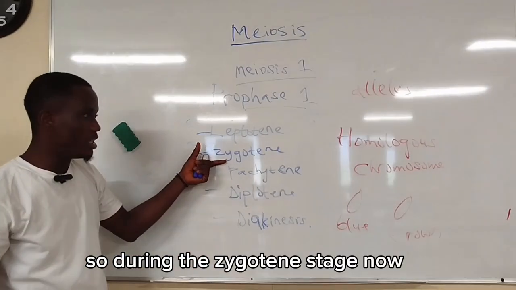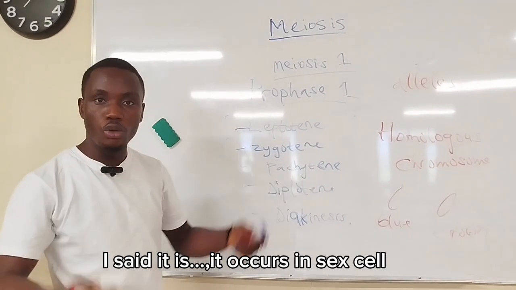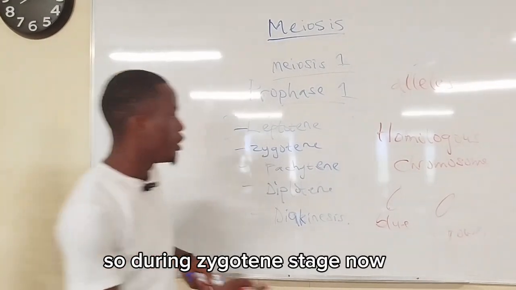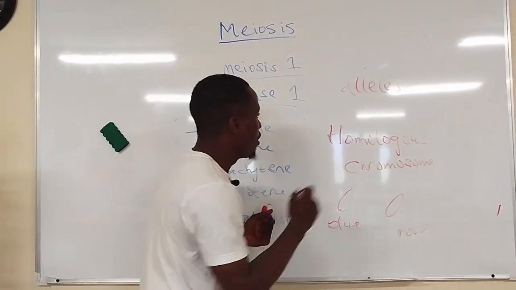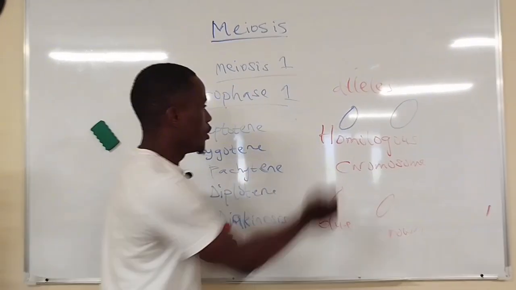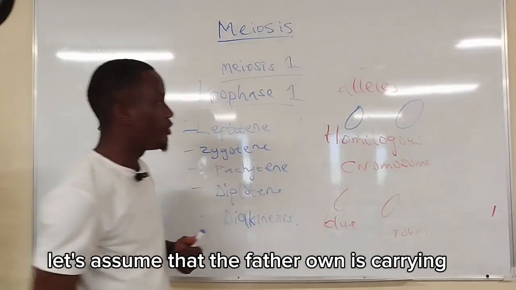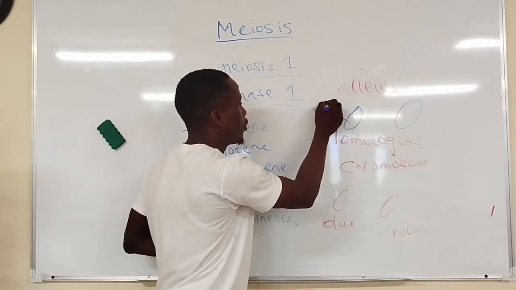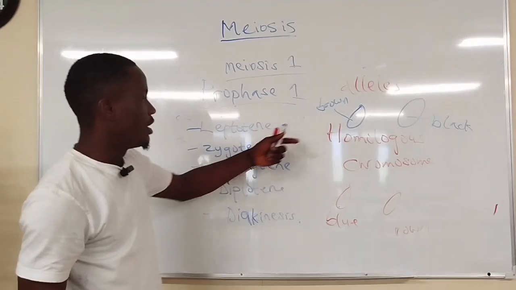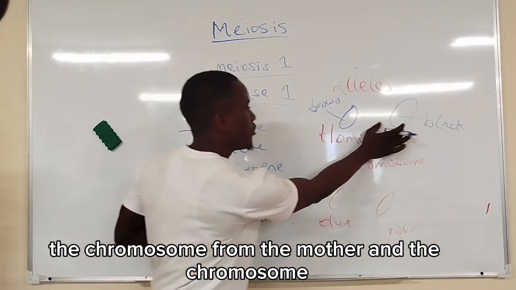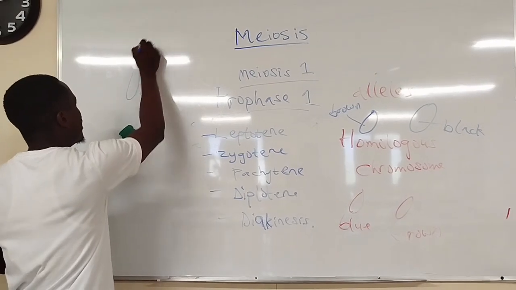So during the zygotene stage now, remember when we are talking about meiosis, I said it occurs in sex cells. So we have homologous chromosomes, one from the father and one from the mother, carrying the same genetic information but different alleles. Let's assume that the father is carrying brown color for the eye, and the mother is carrying black color for the eye. So the chromosome from the mother and the chromosome from the father will come together and align on the same side.